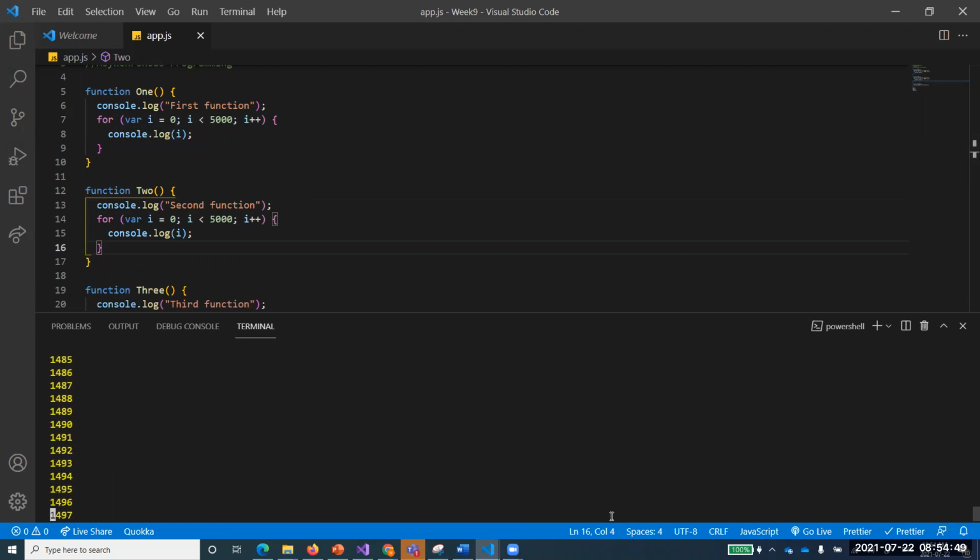First, my first function will complete its 5,000 rounds. You'll see a simple jerk after 5,000, and then we get the second function. This is the second function now started. Now the second function is running. And you know what wrong has been done by the third function, which just kept on waiting for two functions to execute.